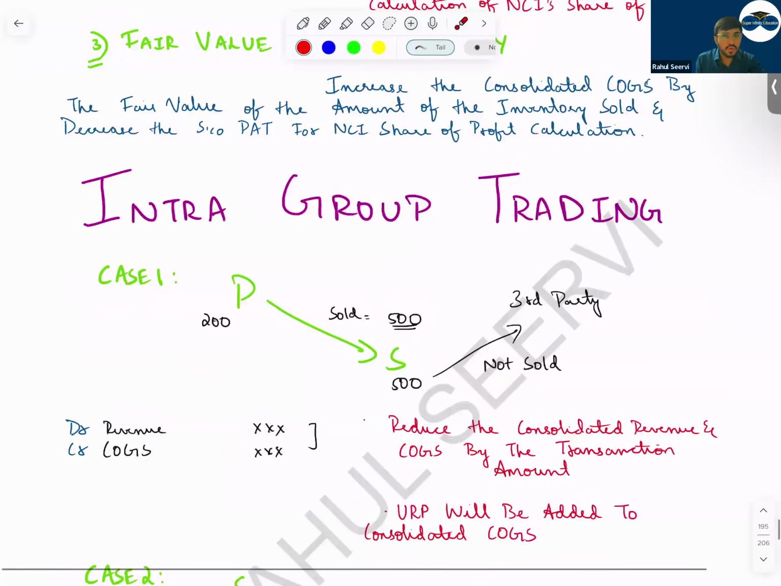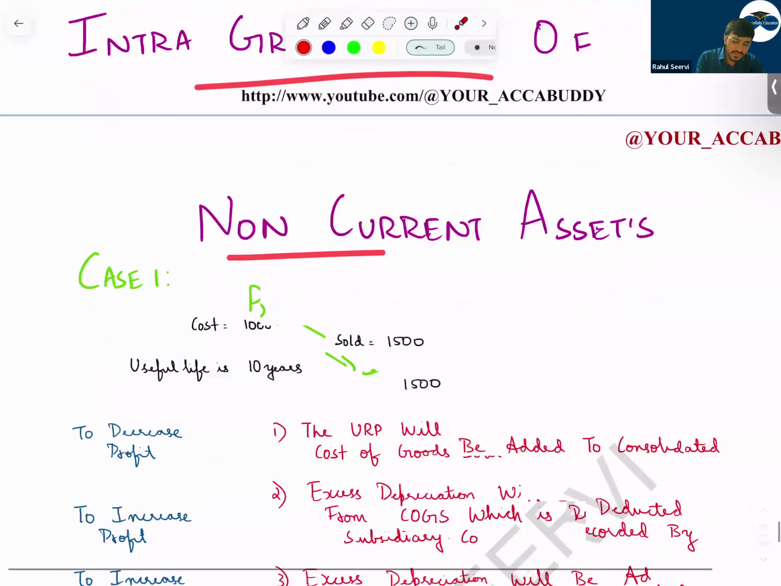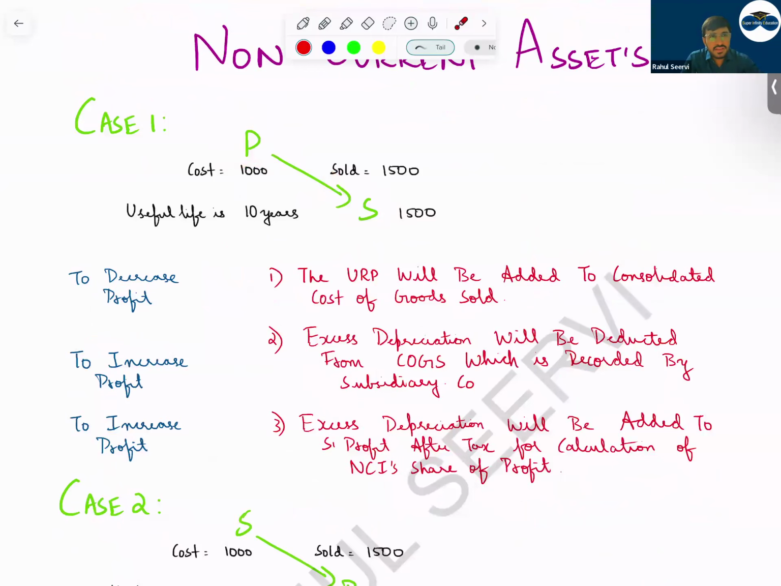Now coming to intra-group sale of non-current asset in case of P&L. How will you do the adjustment? So case 1, parent is selling a non-current asset to subsidiary. If parent is selling, can I say parent company is recording more profit? If parent company is recording more profit, what should we do? Sir, we should reduce the profit of parent. How will we reduce? The URP will be added to the cost of goods sold to reduce the profit.